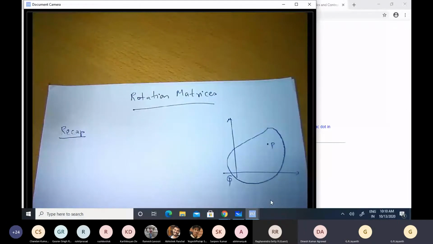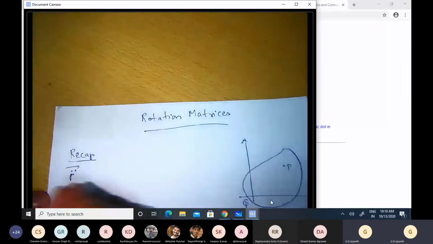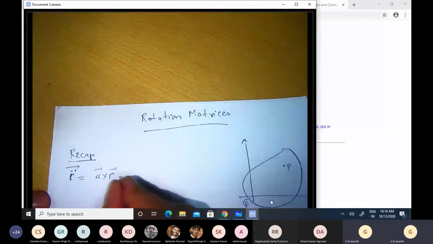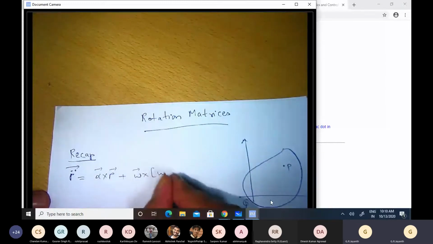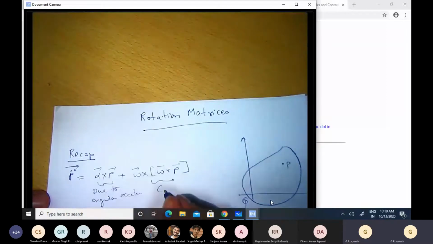So we saw that the acceleration of the point P, P double dot, was equal to alpha cross P plus omega cross omega cross P. So this was due to angular acceleration. And this was the centripetal term.